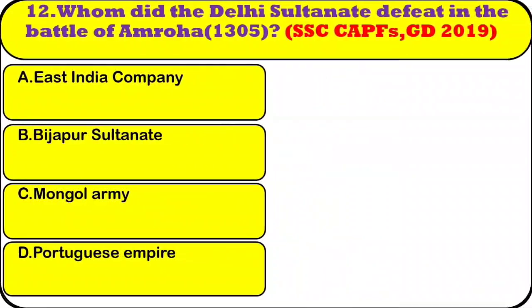Question number 12. Whom did the Delhi Sultanate defeat in the Battle of Amroha, 1305? Option A, East India Company. Option B, Bijapur Sultanate. Option C, Mongol Army. Option D, Portuguese Empire. The right answer is option C, Mongol Army.